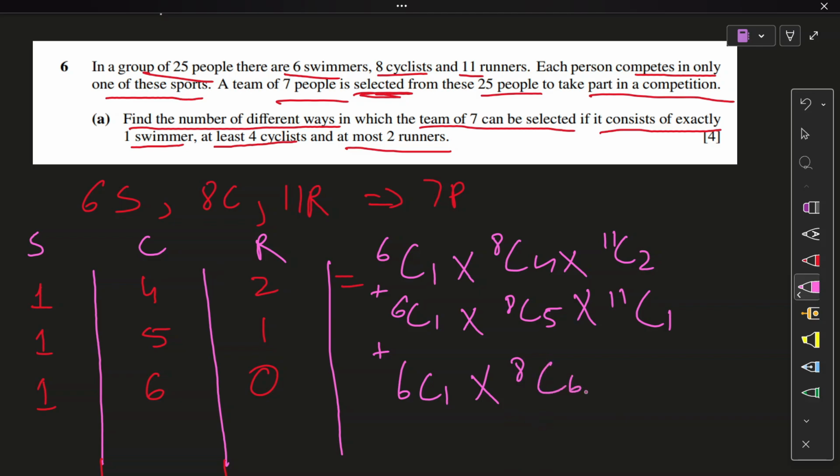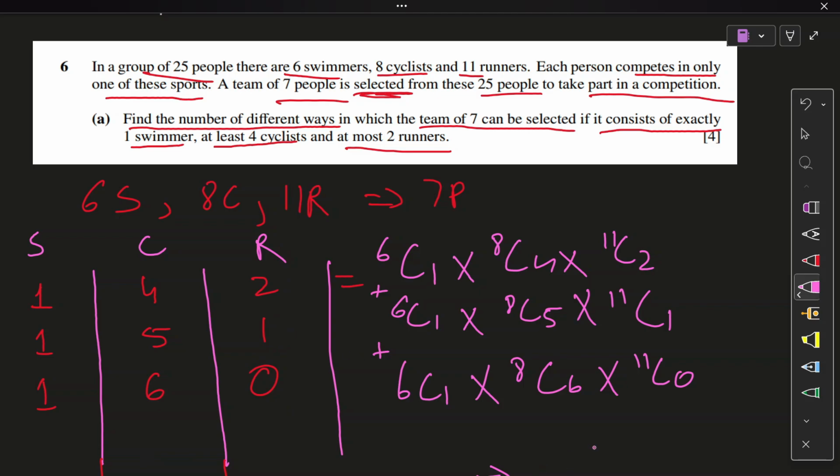8C6 and none of the runners, 11C0. I think that would be about it. 142, 151, 160. I cannot decrease this, but I can increase. I can decrease this, not increase this. Yep. No other cases. This is your answer.